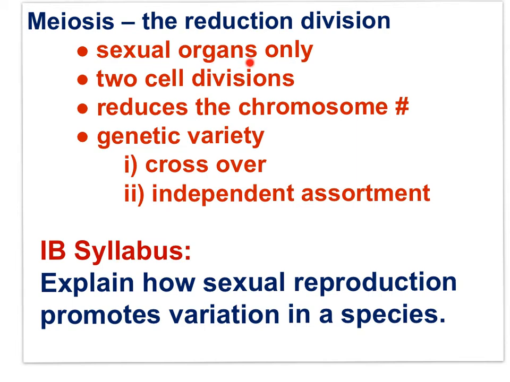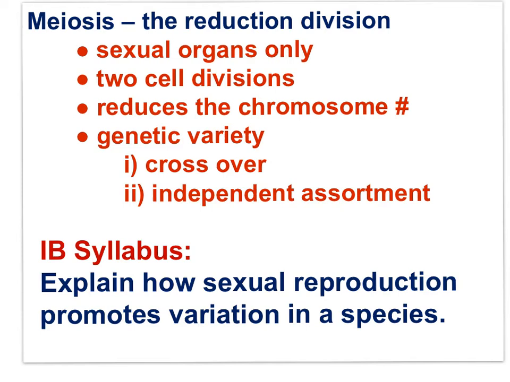Meiosis is quite different from mitosis. Meiosis occurs in sexual organs only, whereas mitosis can occur nearly everywhere in the body. Meiosis has 2 cell divisions. Mitosis has only 1. Meiosis reduces the chromosome number. Mitosis does not do this. And meiosis produces genetic variety, while mitosis produces cells that are genetically identical.